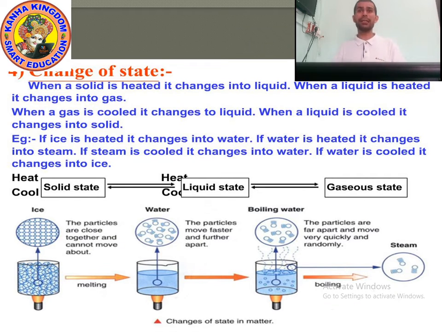So we can say change of state is possible. The state of matter can be changed. We can change solid into liquid, liquid into gas, and again gas into liquid and liquid into solid. So some chemical reactions are reversible. Okay, understood? Now it's time for the questions.